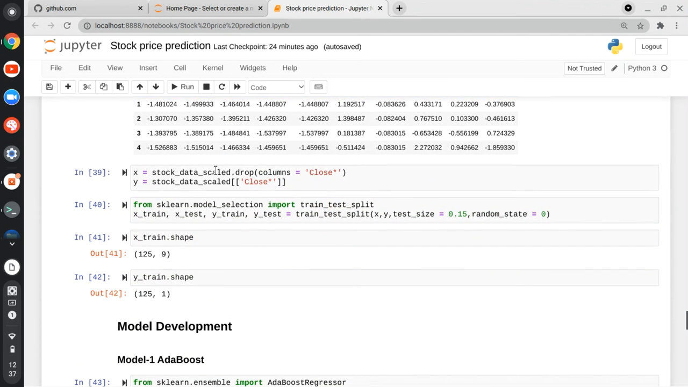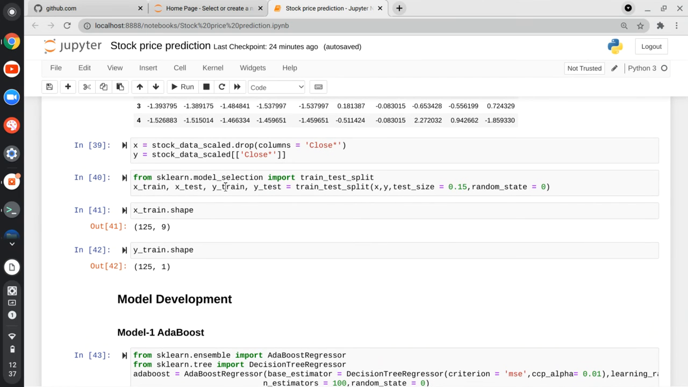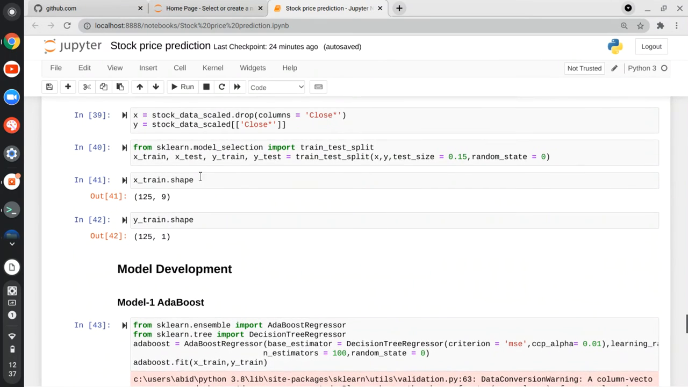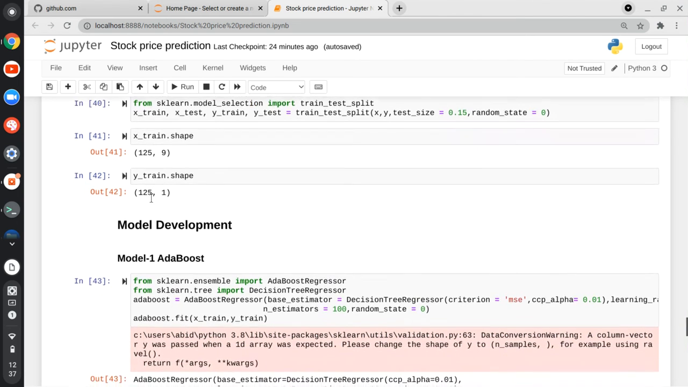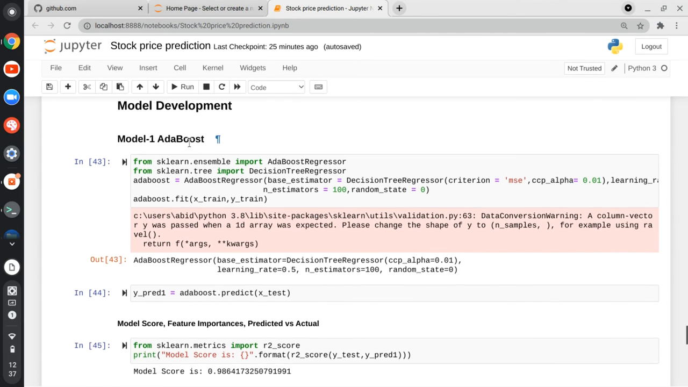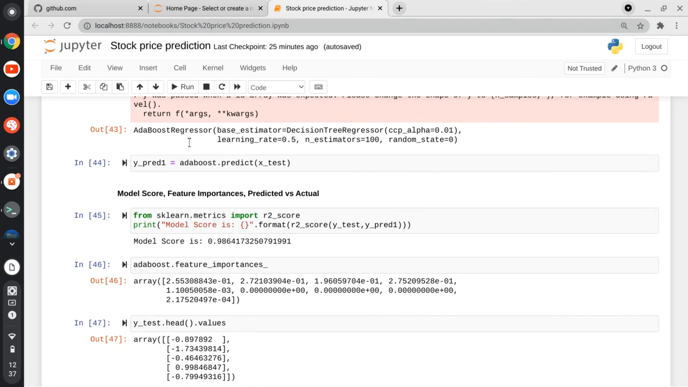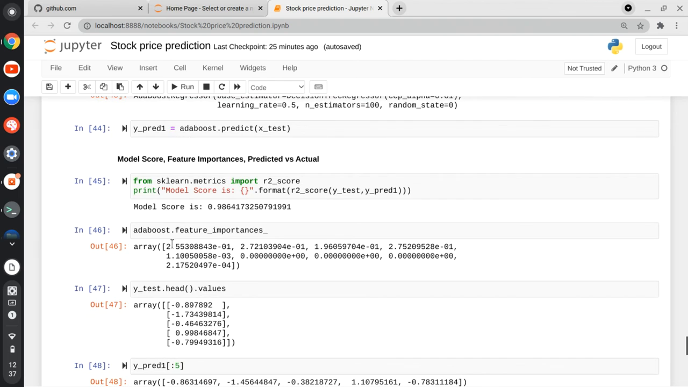Now I am storing the independent variables into X and my dependent variable in Y, splitting the dataset into training and testing. I have 125 records in training. I have used AdaBoost and SVM models, where the accuracy I am getting with AdaBoost is around 98%, and I have applied hyperparameter tuning and cross validation and checked the overfitting issues. Everything is fine. These are the feature importances.